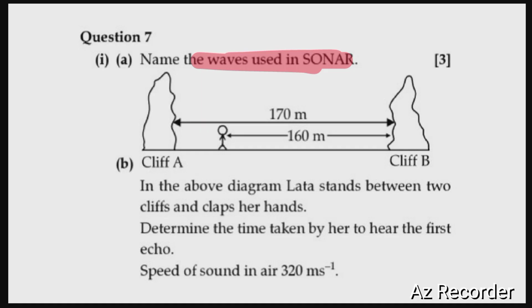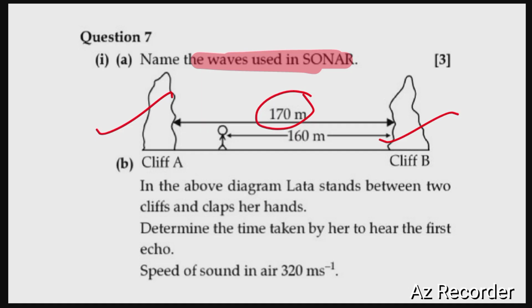Now the next question. The figure shows 2 cliffs A and B, and a person is standing. The distance between the 2 cliffs is observed to be 170 meters, and the person Leda stands 160 meters away from the nearer cliff. That is, she stands 160 meters from the cliff B. In the above diagram, Leda stands between 2 cliffs and claps her hands. Determine the time taken by her to hear the first echo.